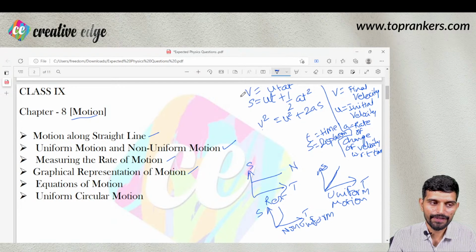Okay, so these are the 5 terms that are there in these 3 equations of motion.